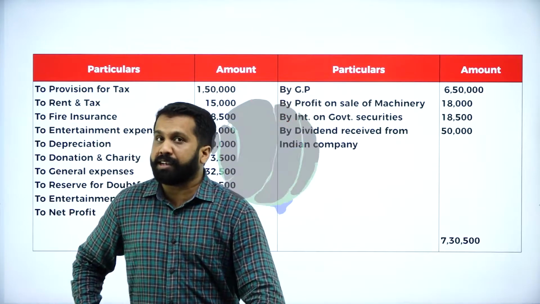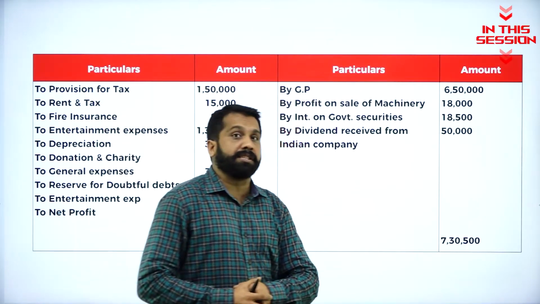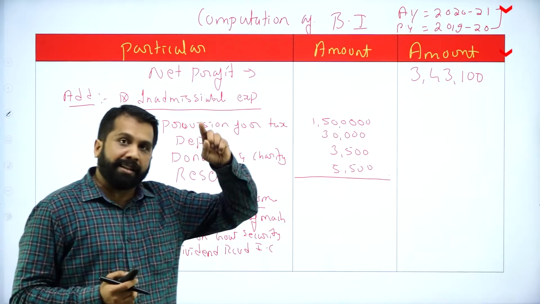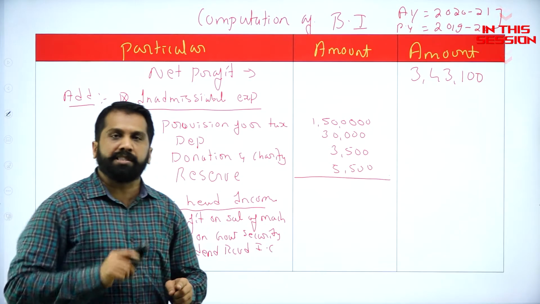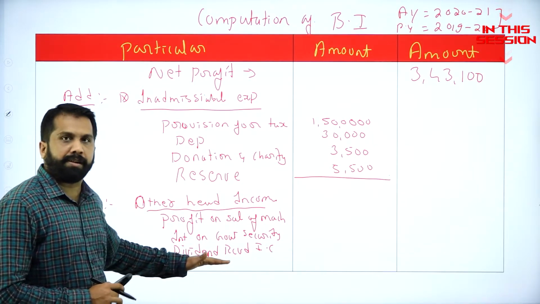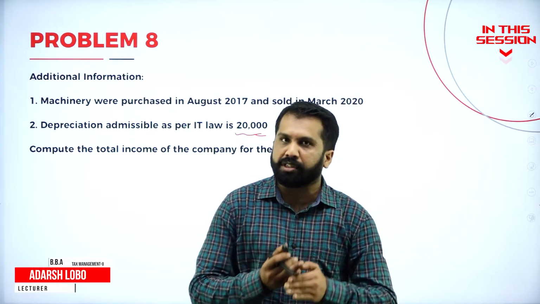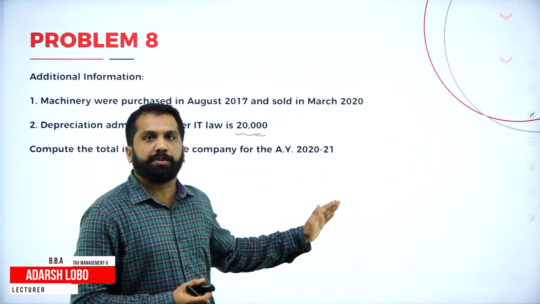Which are the things we are supposed to take as inadmissible expenses. While calculating total income, you are supposed to consider what is exempted. If you added depreciation which is in the table, if it is in the adjustment, we are supposed to minus.